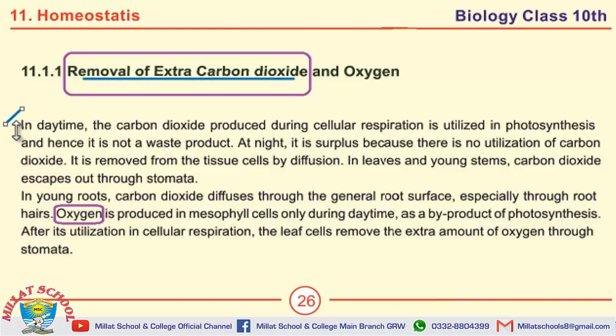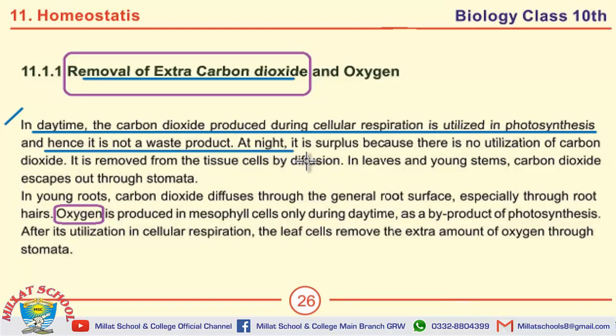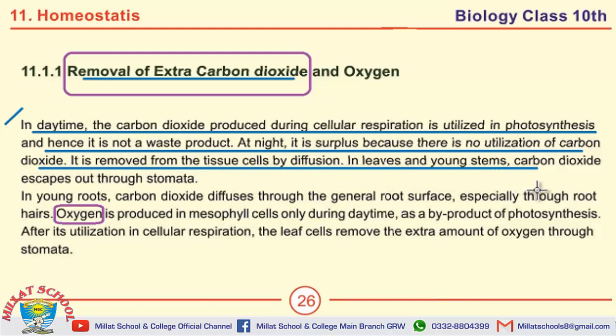Answer starts from here. In daytime, the carbon dioxide produced during cellular respiration is utilized in photosynthesis and hence it is not a waste product. At night, it is surplus because there is no utilization of carbon dioxide. It is removed from the tissue by diffusion. In leaves and young stems, carbon dioxide escapes out through stomata.